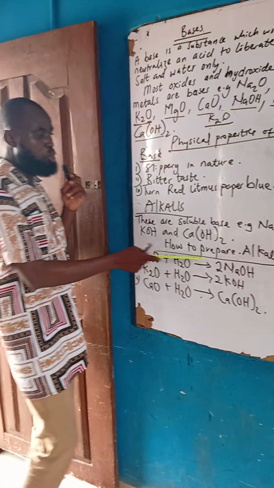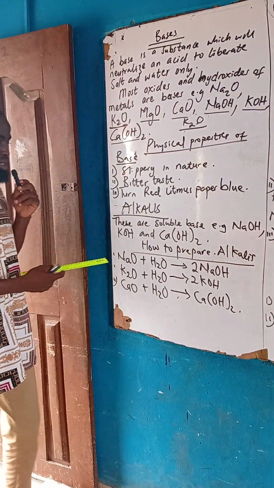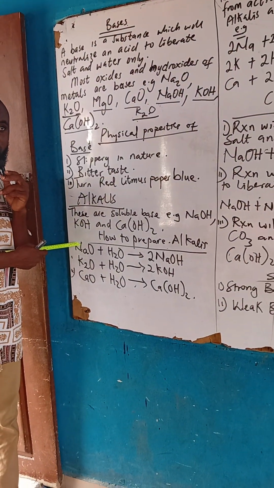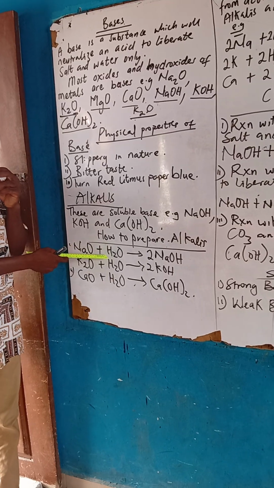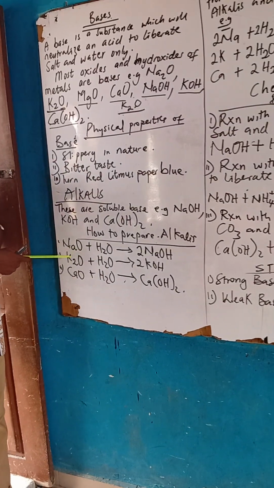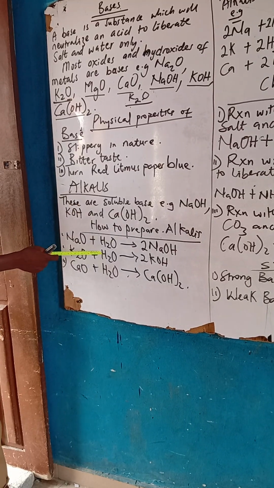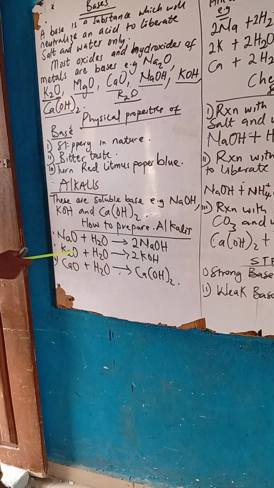Now, how to prepare an alkali? How do you do that? You can do that by mixing a basic oxide with water. This is a basic oxide. How do you know a basic oxide? They are oxides of metals, isn't it? When they dissolve in water, they form a soluble base.